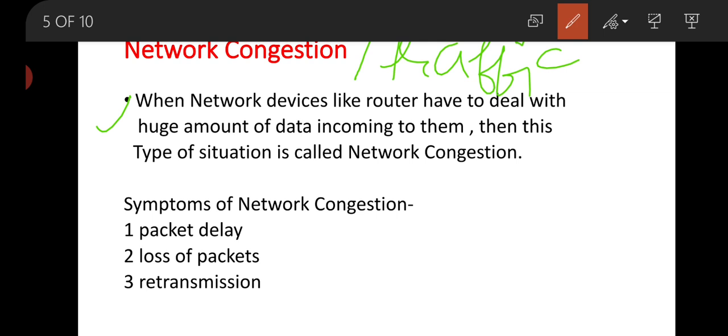How to recognize congestion? Symptoms of network congestion are packet delay, loss of packet, and retransmission. This network traffic is similar to road traffic. If you are going somewhere and you get caught in traffic, there are three outcomes.